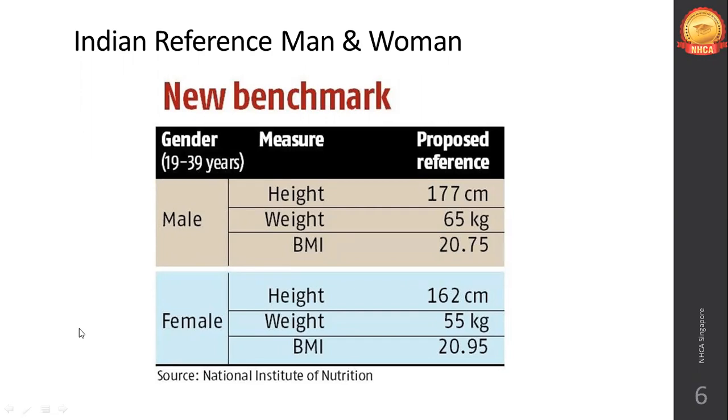BMI, when we calculate it, should be 20.75. For females, at least 162 centimeters, weight around 55 kilograms, and BMI 20.95. They should be physically fit, free from any diseases or other infirmities. That's the definition of the ideal Indian reference man and woman.